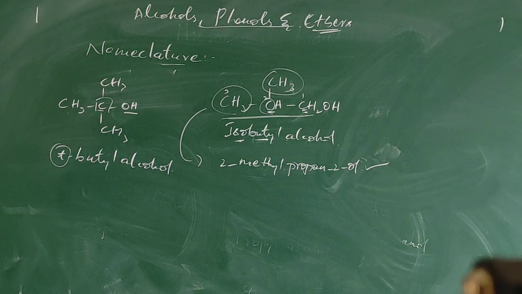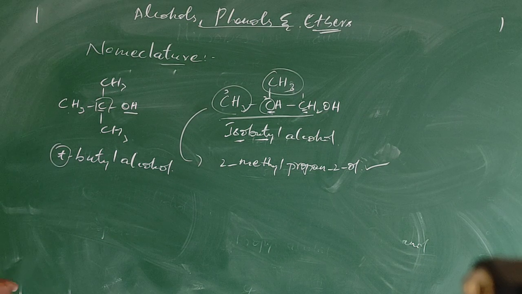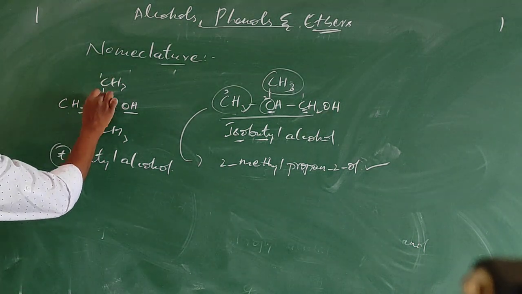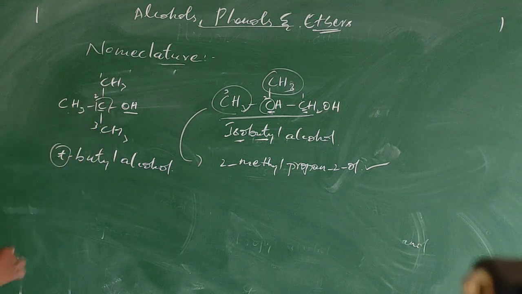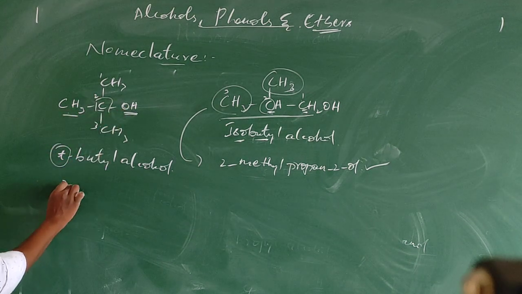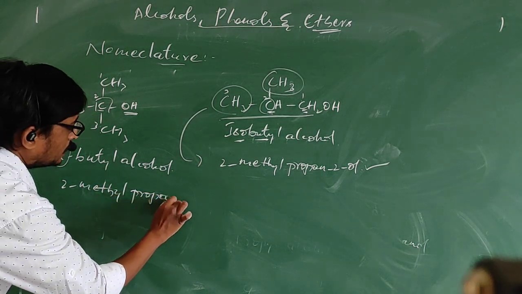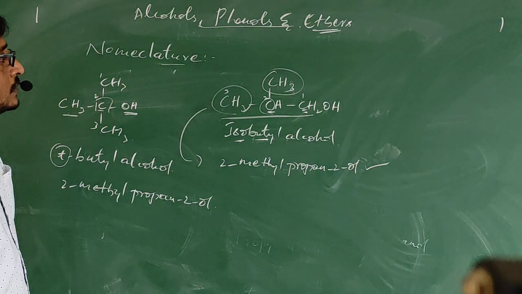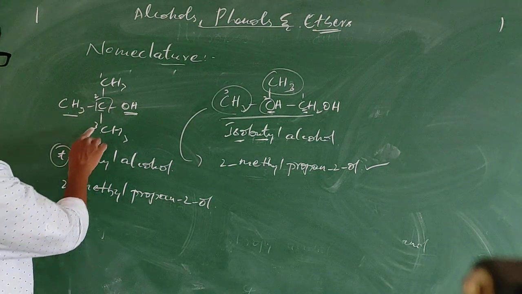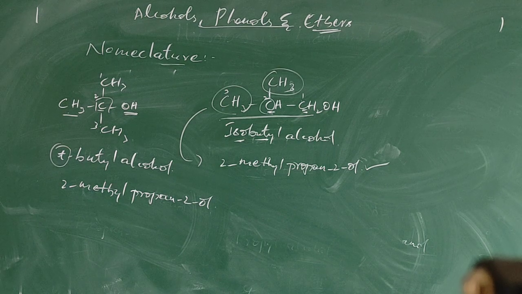Next, what is the IUPAC name of this compound? Here, 1, 2, 3 is the way to give numbering. At the second carbon there is a methyl group, so 2-methyl propane. Here is a small mistake.